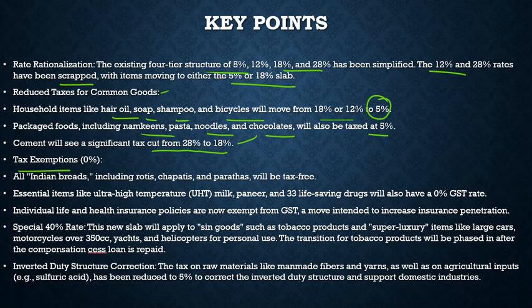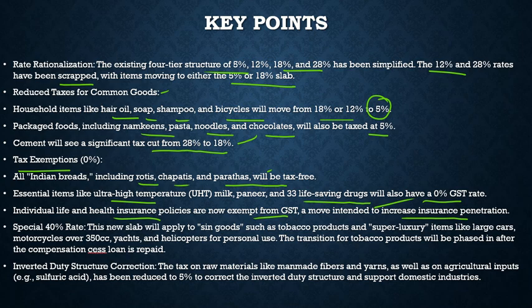All Indian breads including rotis, chapatis, and parathas will be tax free. Essential items like ultra high temperature milk, paneer, and 33 life saving drugs will also have a 0% GST rate. Individual life and health insurance policies are now exempt from GST, a move intended to increase insurance penetration. That's a great step. Then, what is this special 40% rate?